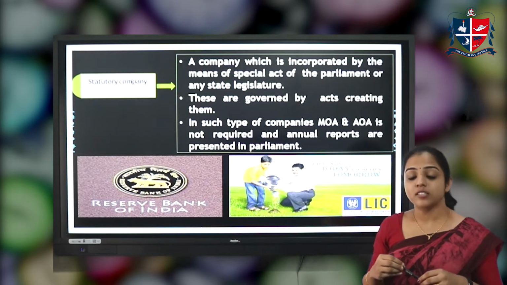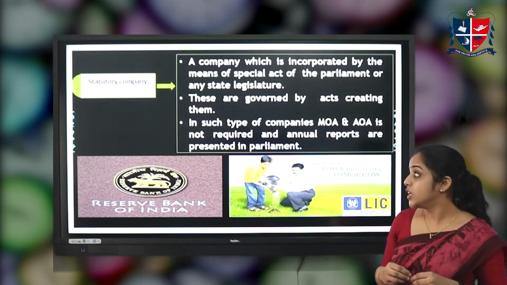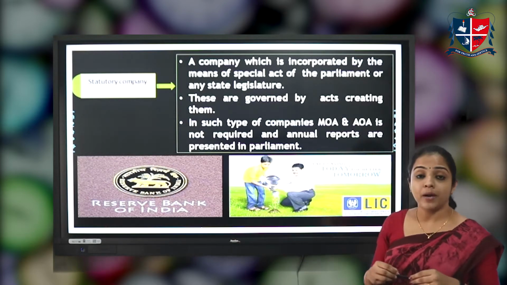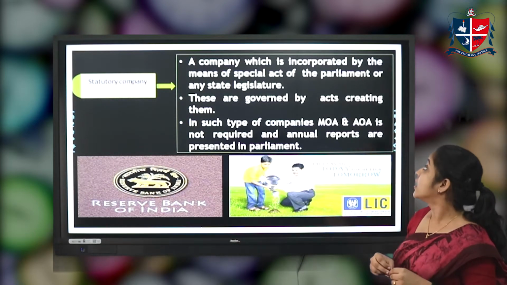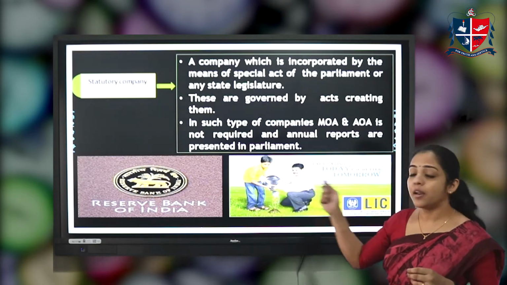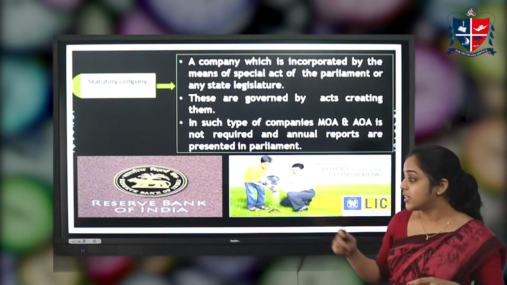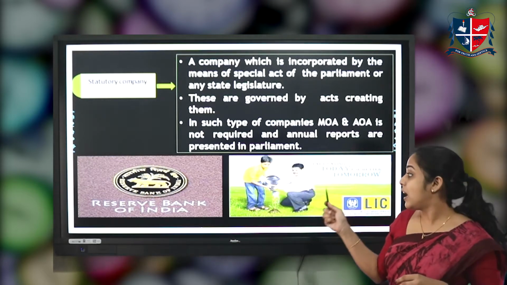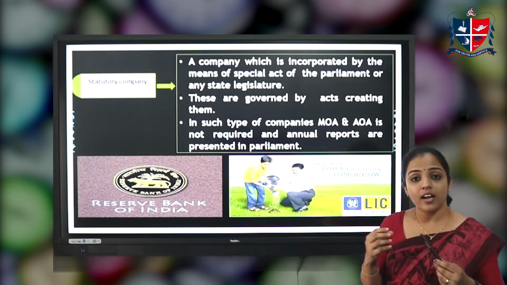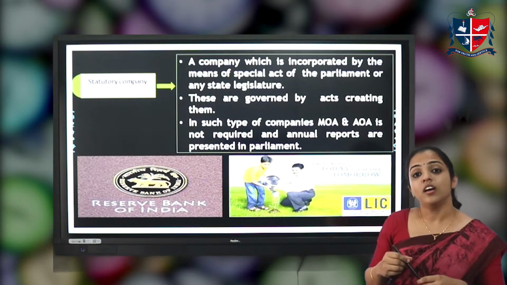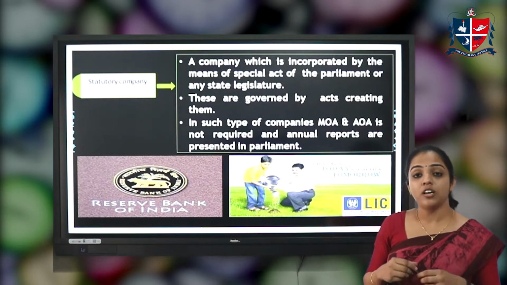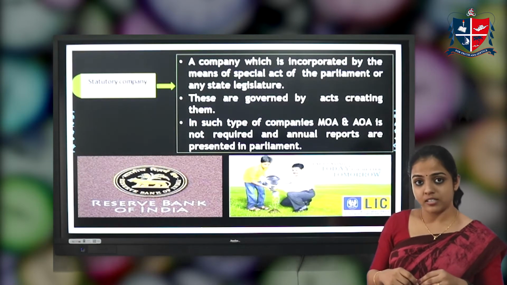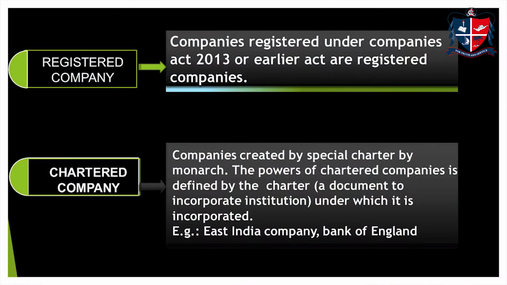Such companies are governed by the act under which they are created. For example, RBI, the Reserve Bank of India, under the Ministry of Finance, and next, LIC. These are companies formed under an act passed in parliament or state legislature.